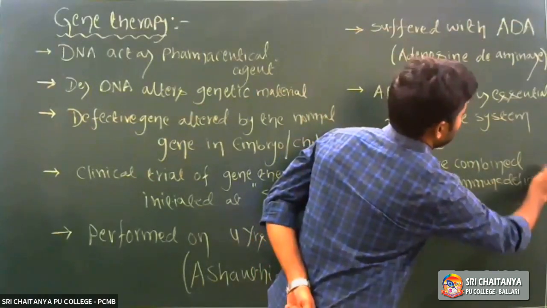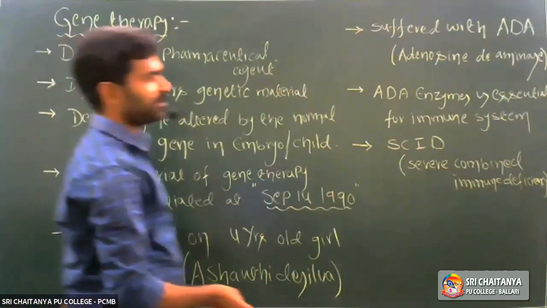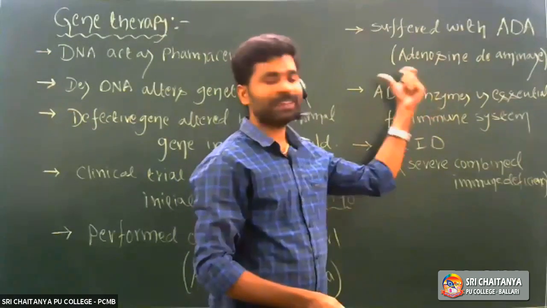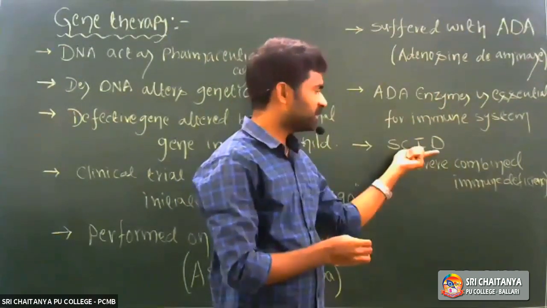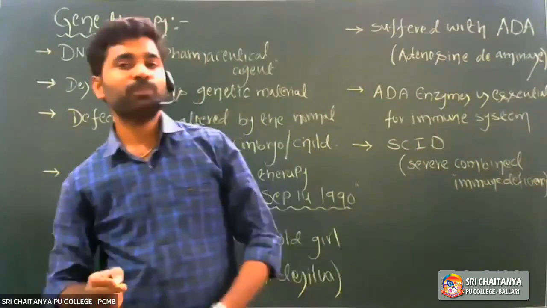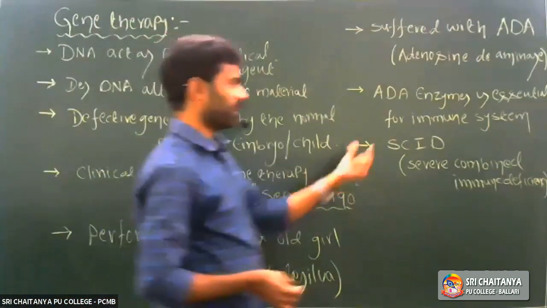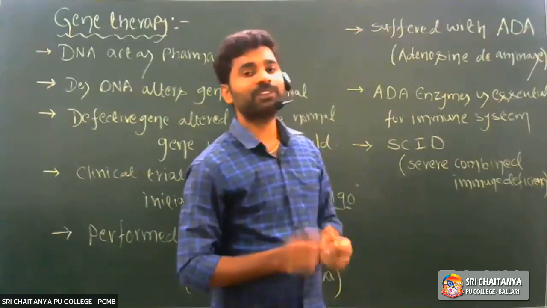Right? See, that girl suffered with ADA disease. It means adenosine deaminase enzyme is not sufficient in that body. So whenever adenosine deaminase enzyme is not produced in that body, what will happen slowly? It leads to SCID. What is SCID? Severe combined immune deficiency. One of the symptoms, right? So this is a genetical disorder.